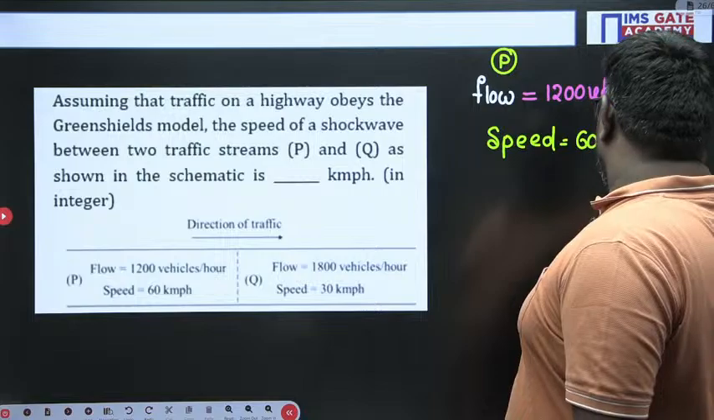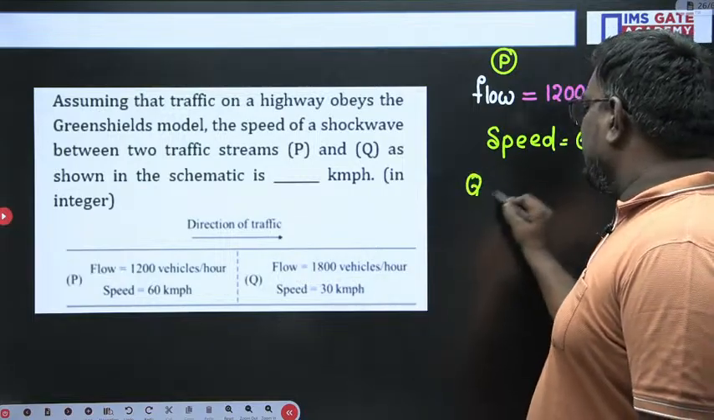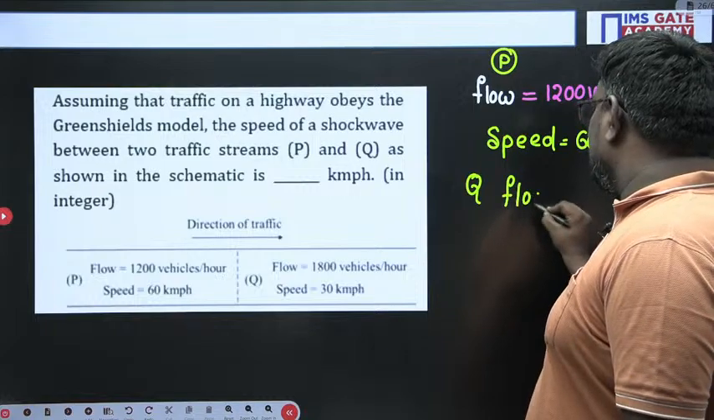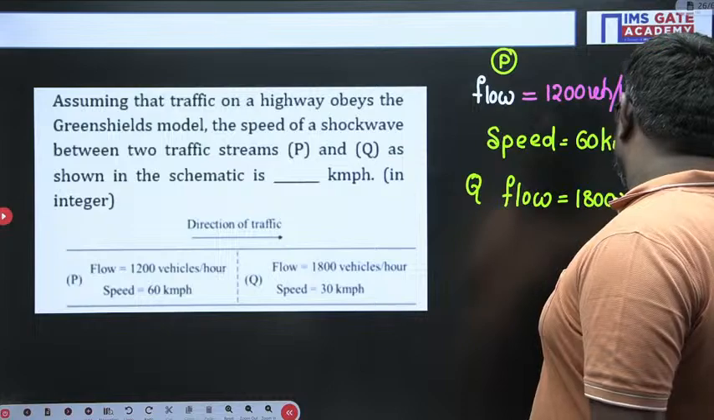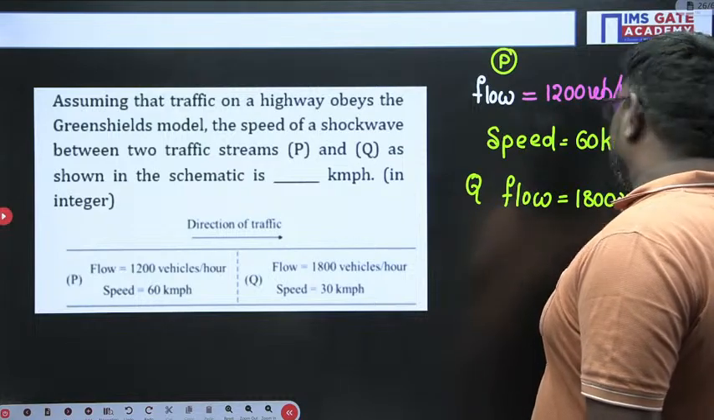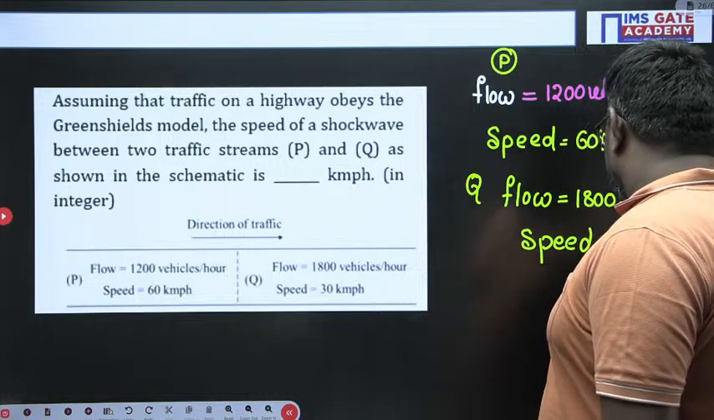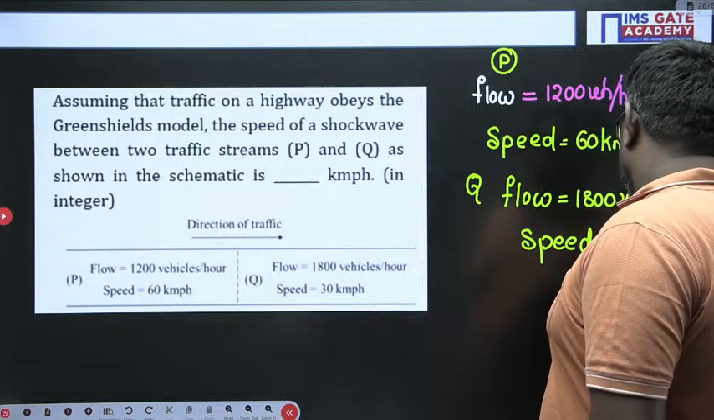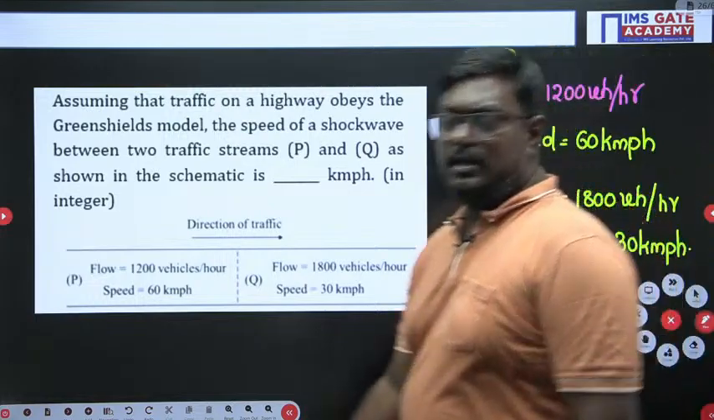And if you talk about the next case, that is Q. Here the flow is 1800 vehicles per hour. And the speed here is nothing but 30 kilometers per hour.